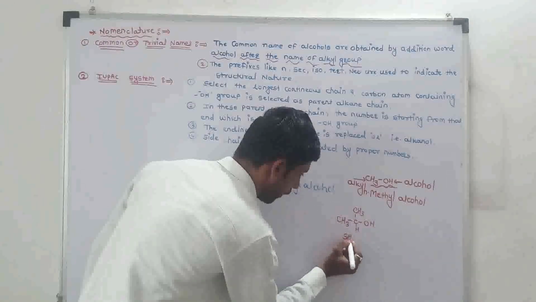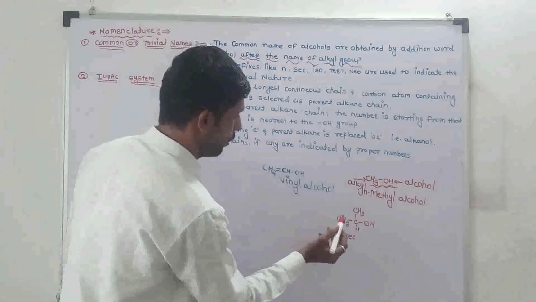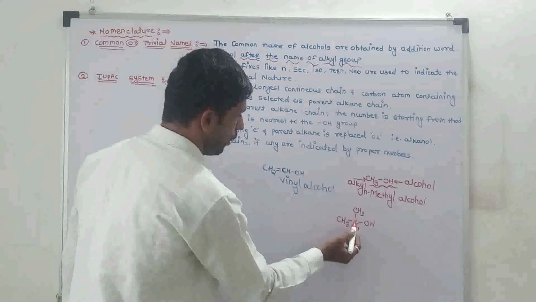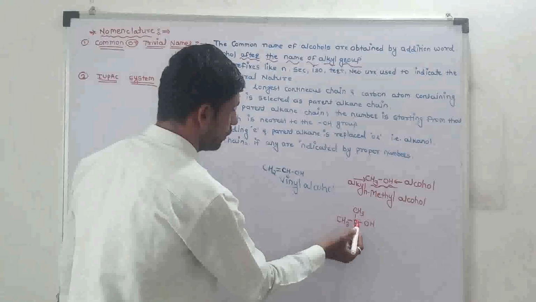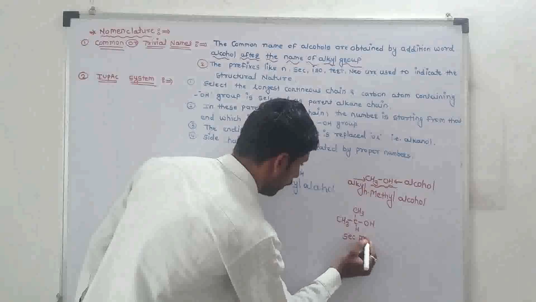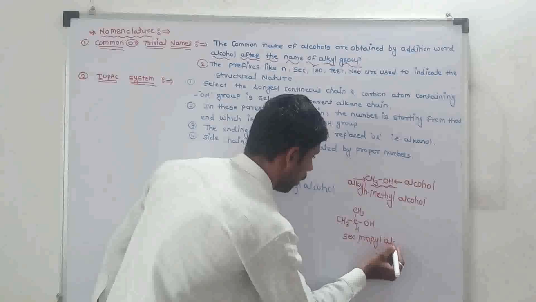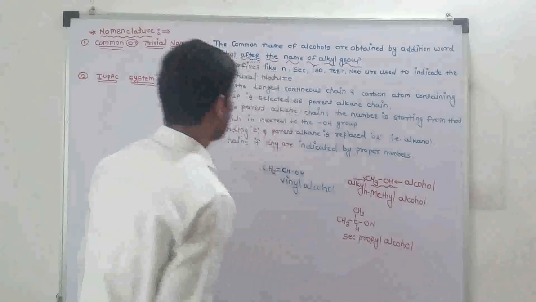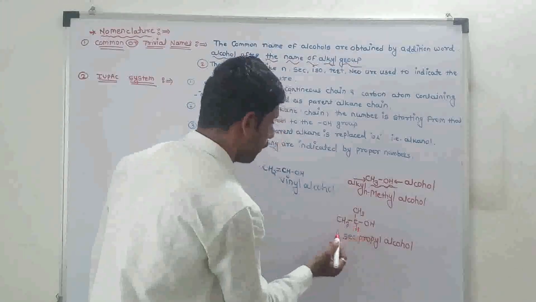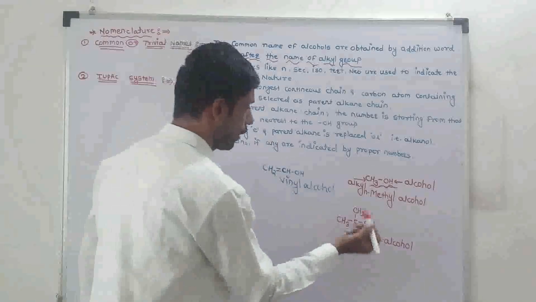The name of the structure is secondary propyl alcohol. Alcohols are named by adding the word alcohol after the name of the alkyl group.